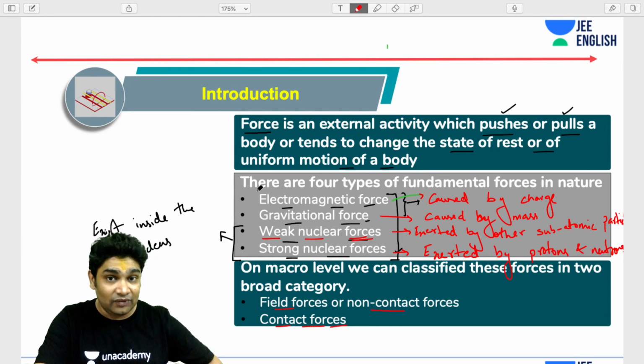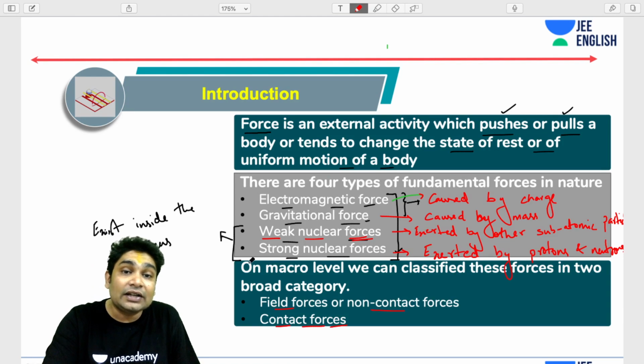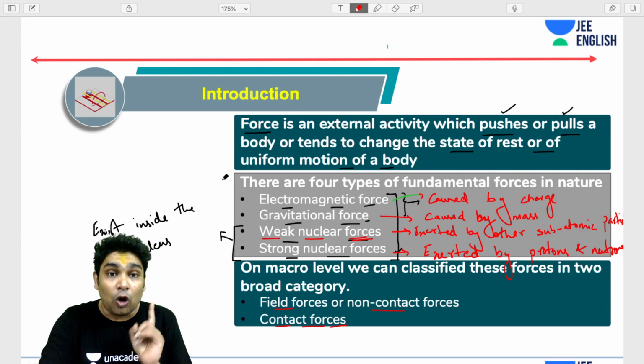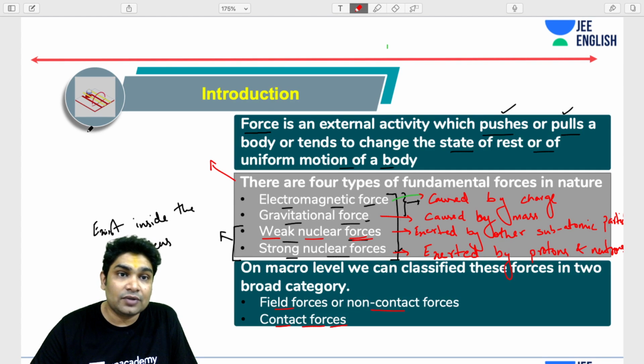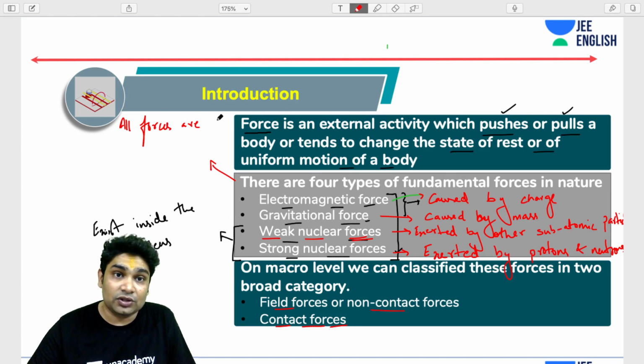So, first we have fundamental forces and non-fundamental forces. These are the four fundamental forces. Please note all forces that you study are one or the other form of the fundamental forces.